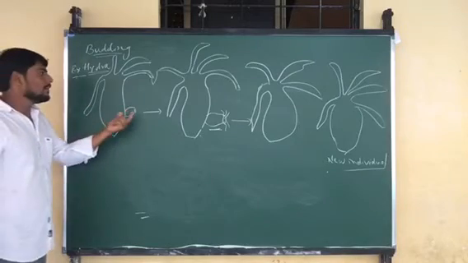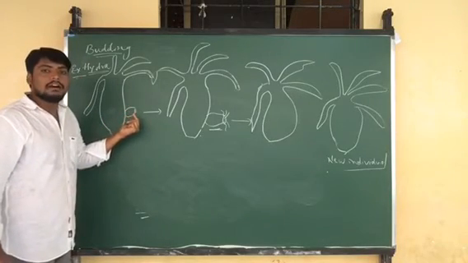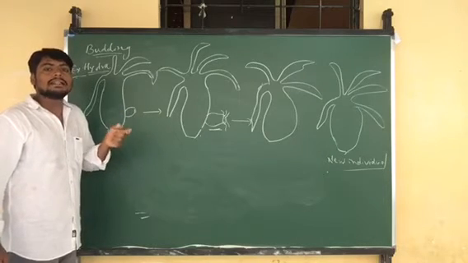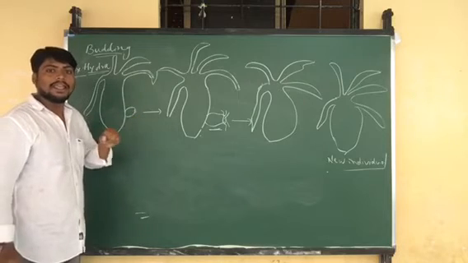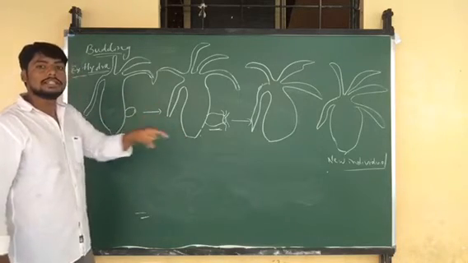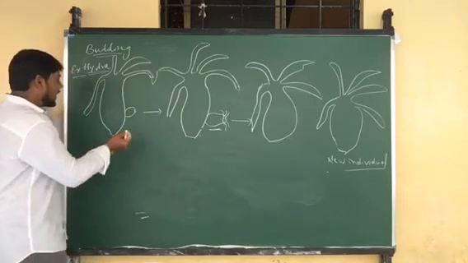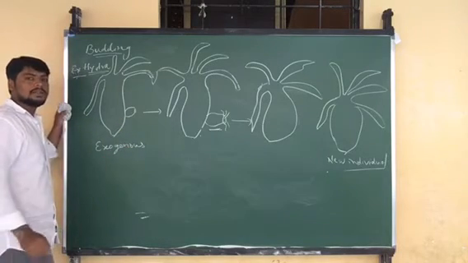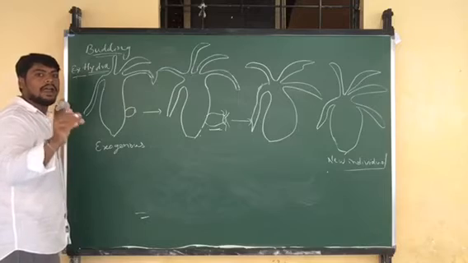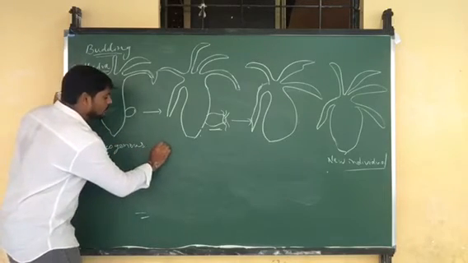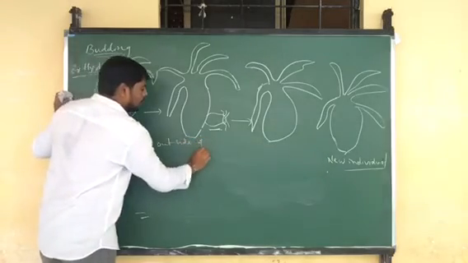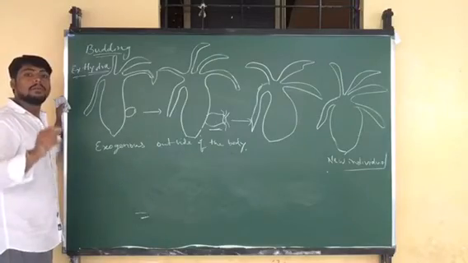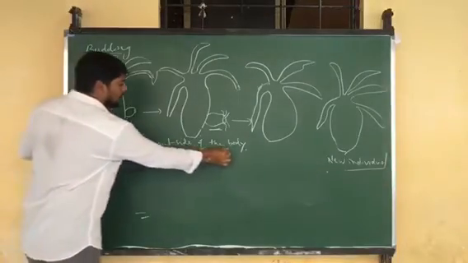Generally, if you observe in Hydra, the bud is developed outside of the body. If the bud is developed outside of the body, it is called the exogenous budding method. What does exogenous mean? The bud is developed outside of the body. The bud development takes place outside of the body, hence it is called the exogenous budding method.